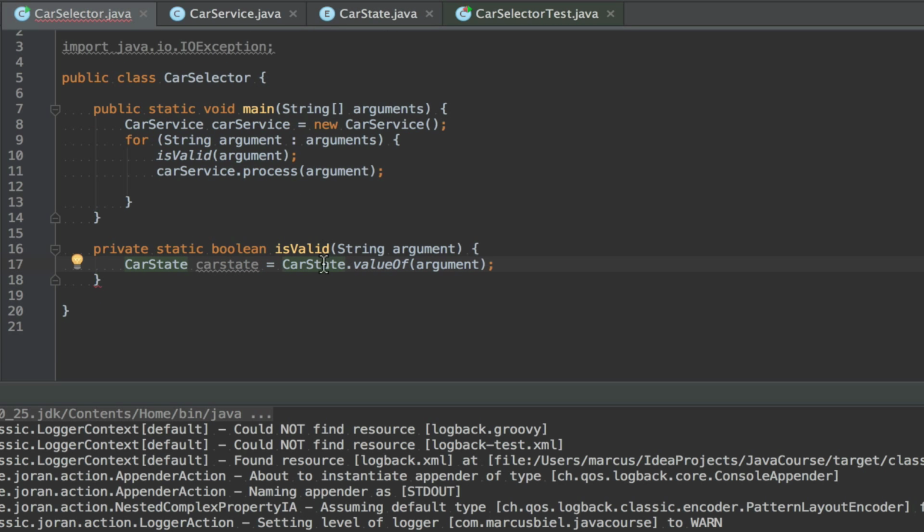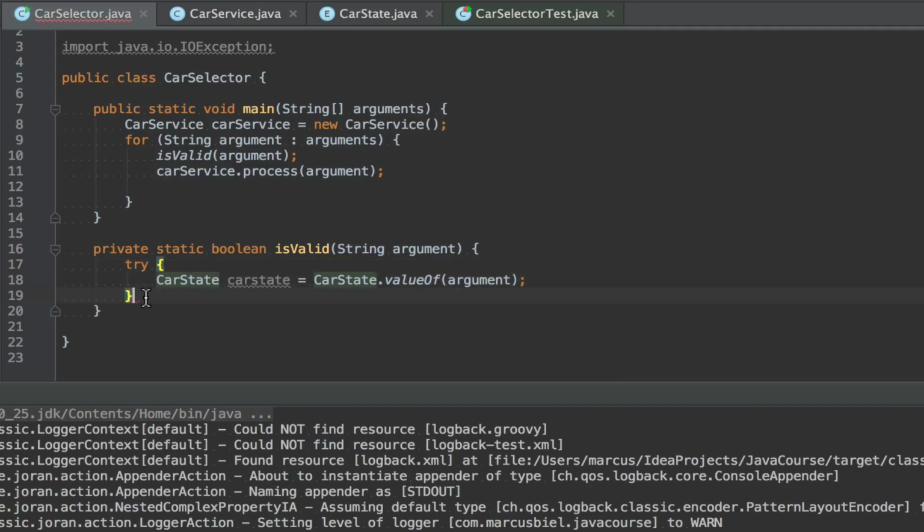The difference to the method that I implemented is, or well, I did it actually also like this, when the conversion doesn't work, this will throw a runtime exception. I think there are different types of runtime exceptions, and I think it will be an illegal argument exception to tell us the argument that you are giving to me is invalid, but still it's a runtime exception. And because this will throw an exception, we have to add the try catch block here because we want to handle this.